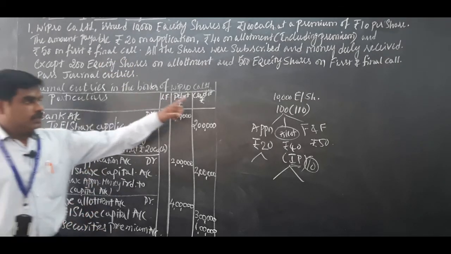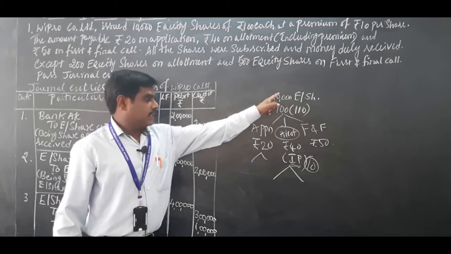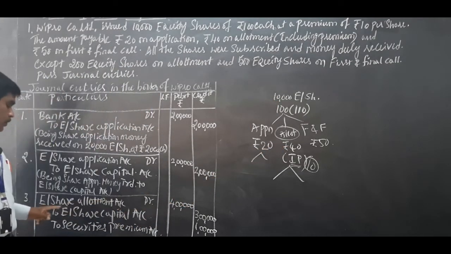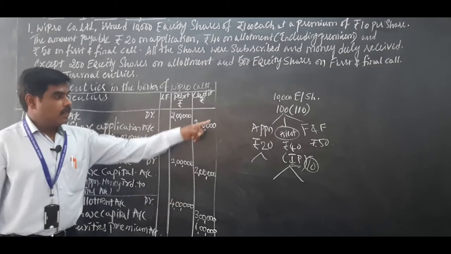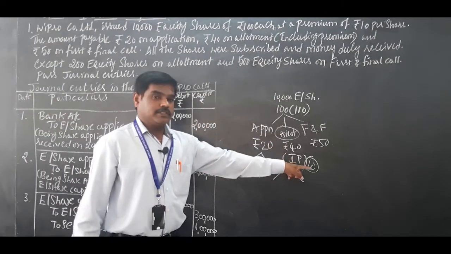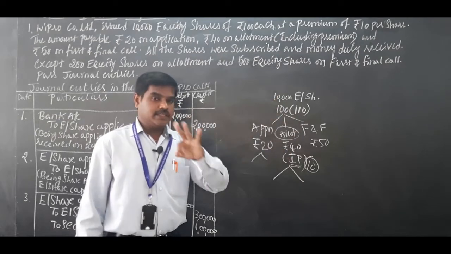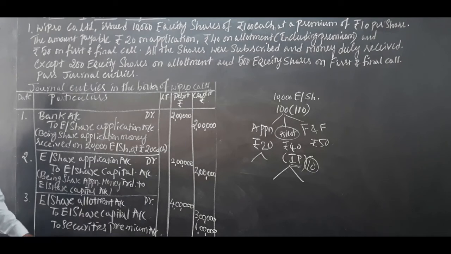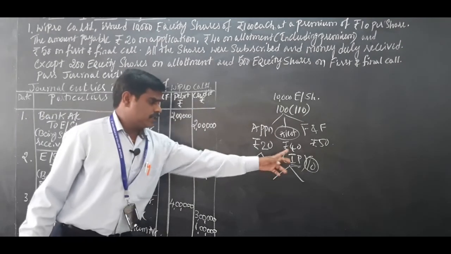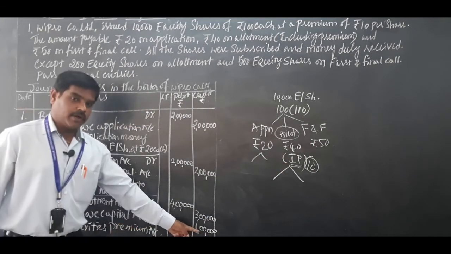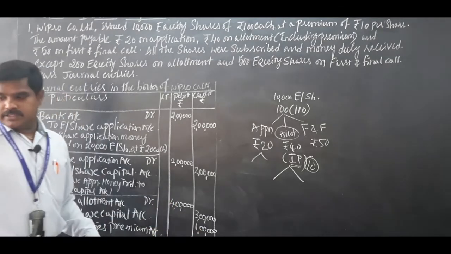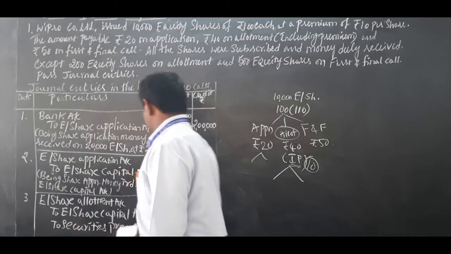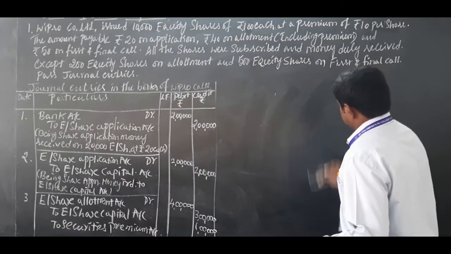Okay. So while writing the values, 10,000 into 40, that 4 lakh rupees will go to equity share allotment account. Out of that 40, 10 rupees is premium. So the remaining 30, 10,000 into 30, 3 lakh rupees to share capital account, 10,000 into 10 rupees, to securities premium account, 1 lakh. Okay. So this is the journal entry number 3 when allotment money is due. Okay. So the narration I am going to write here.